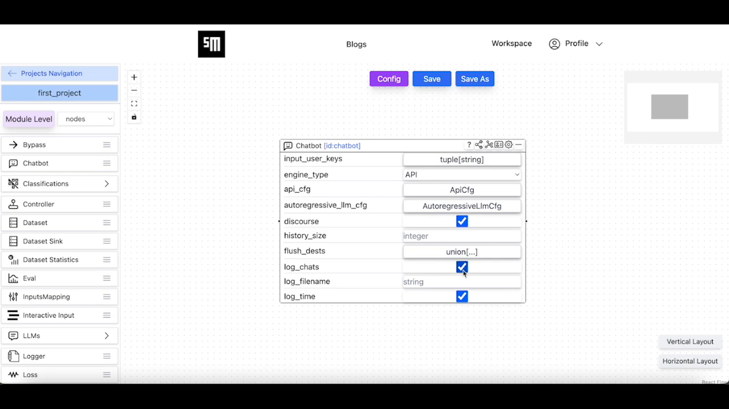Here we set the log chats parameter to true so that the chatbot conversations will be logged by the internal logger of the chatbot node.